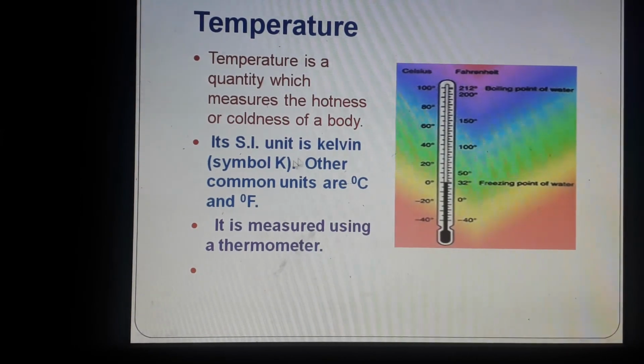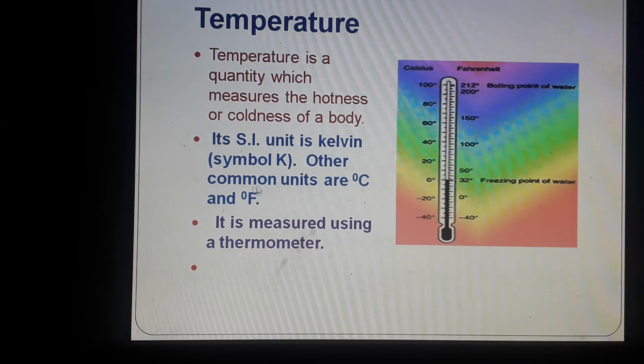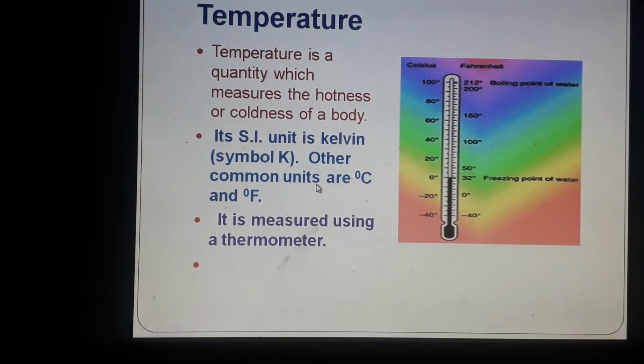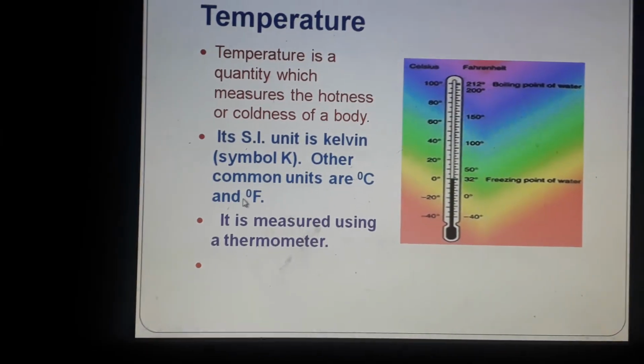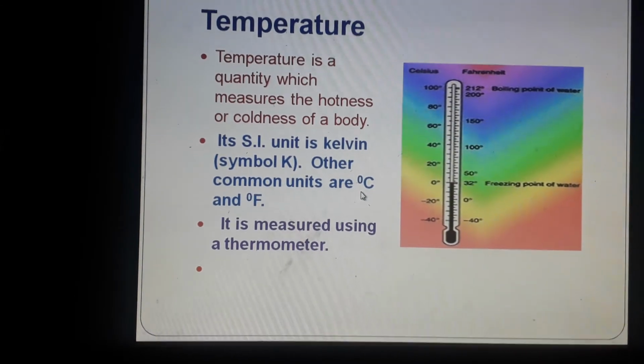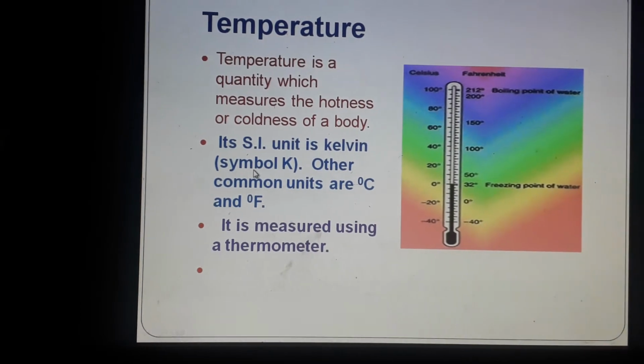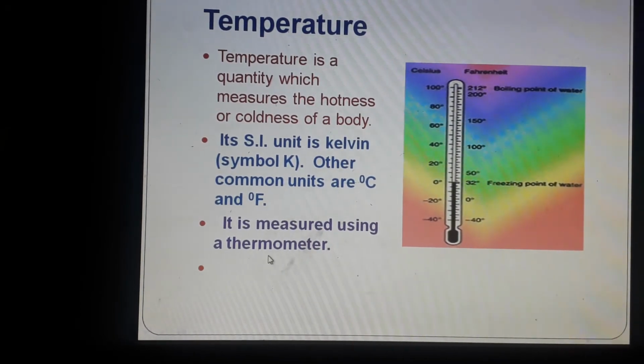Kelvin. Kelvin is the SI unit of temperature. Other common units are degree Celsius or degree Fahrenheit. So you can measure in degree Fahrenheit or in degree Celsius. But the SI unit is what? Kelvin.